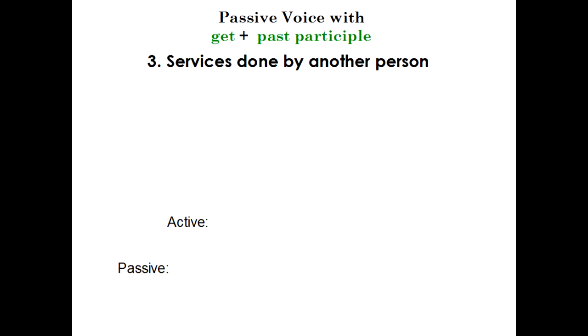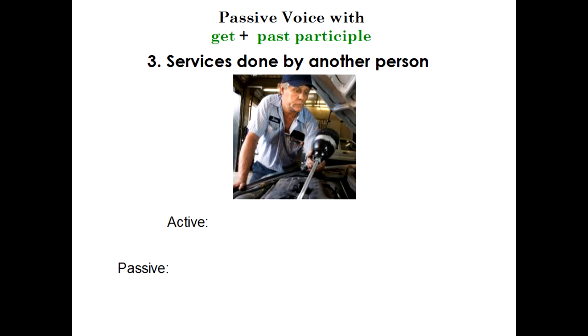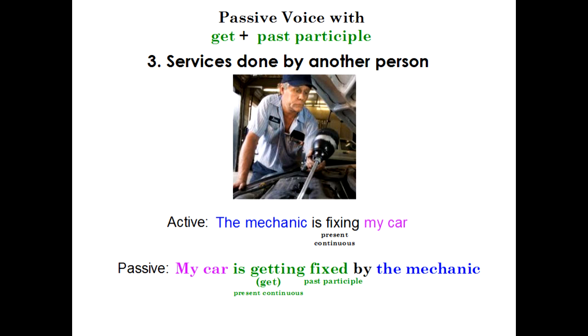And our last situation where we can use get as the passive voice, we talk about services done by another person. So, for example, in the active voice, the mechanic is fixing my car. Okay? So notice my verb tense is in the present continuous. The mechanic is fixing my car right now. And if I want to say this in the passive voice, it's a service. I can say, well, my car is getting fixed by the mechanic. So again, I'm using get in the present continuous. My car is getting fixed by the mechanic.